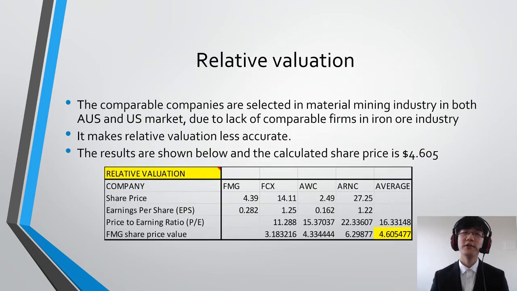For the relative valuation, it is very hard to find the comparable firm in the iron ore industry, so I expand to the entire material mining industry in both Australia and US market. It makes the valuation method less accurate. FMG's estimated share price is $4.6.